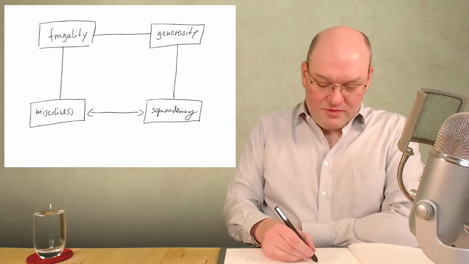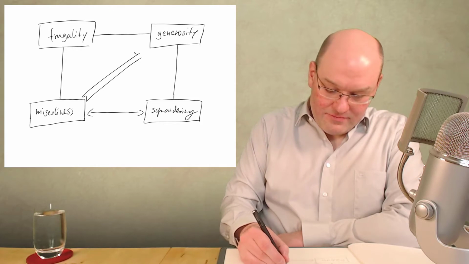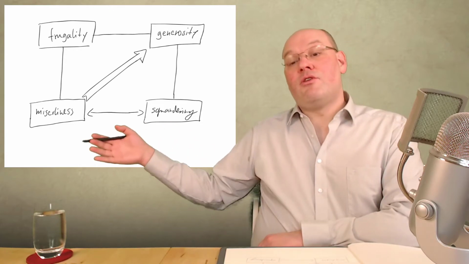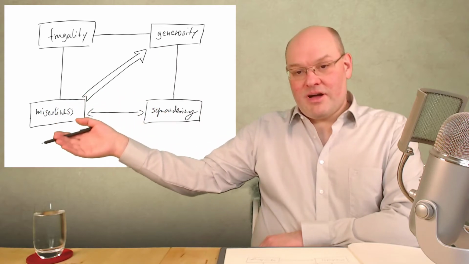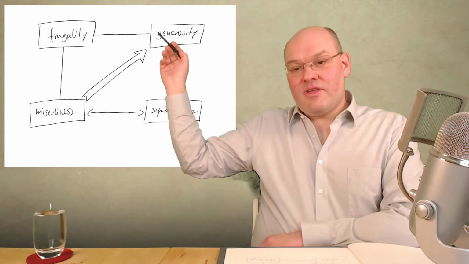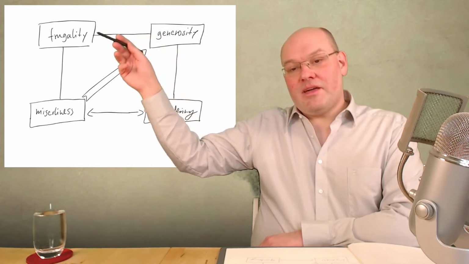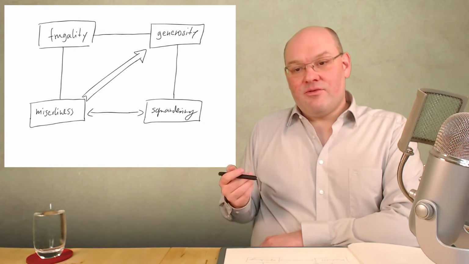So rather what we would like to do is to learn generosity again, to move from miserliness to generosity, so we get back into the upper row and we get back into this area between the sister values.